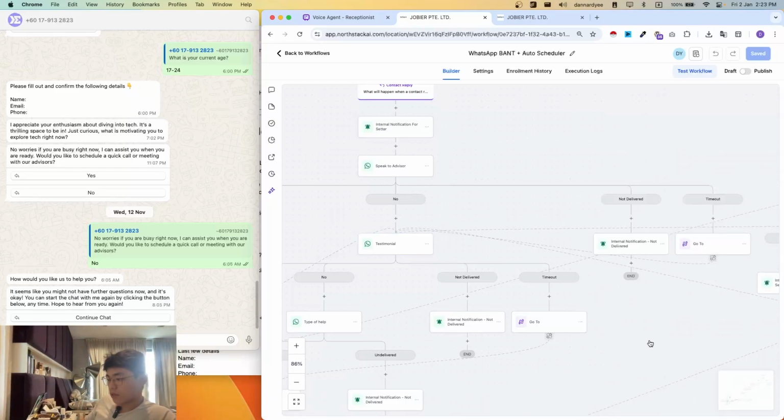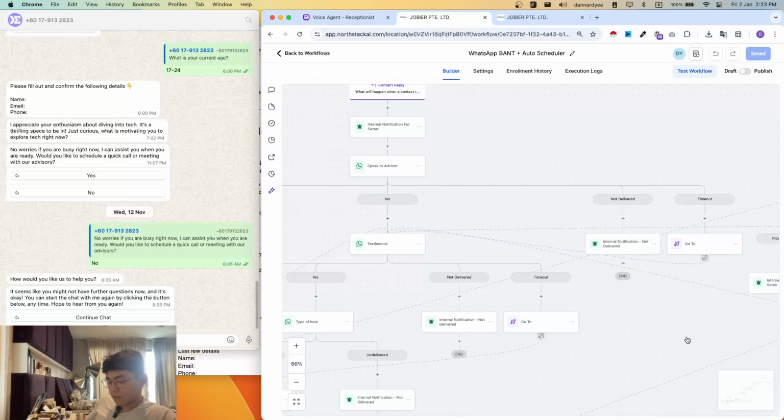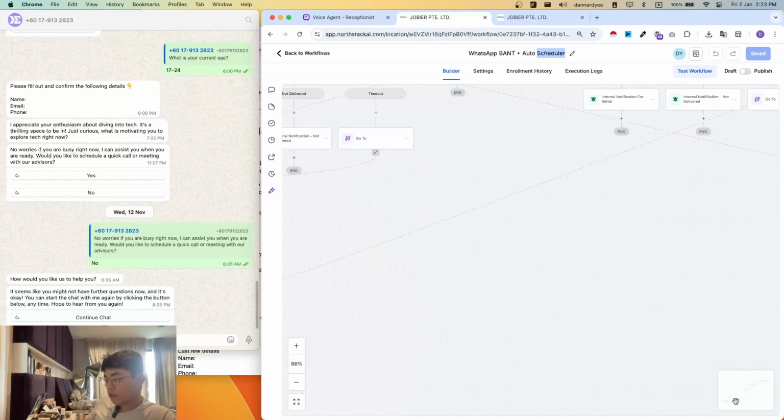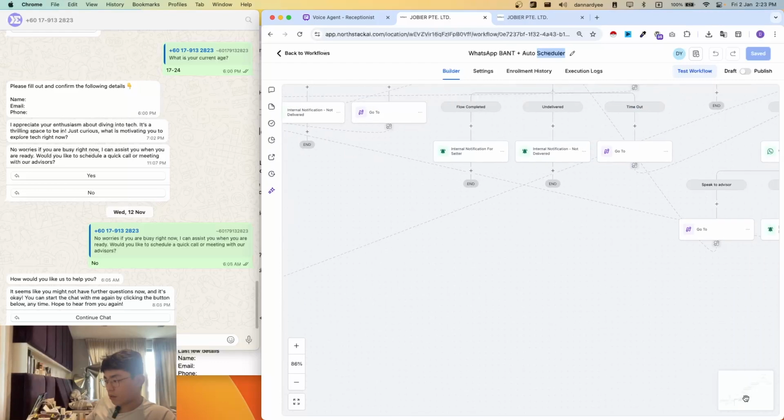Right, so it's here. So towards the very end, after 14 hours, which is actually since the start of the message, all the way here, it's almost 20 hours. So we give them time to reply, to refresh the service window. So after 14 hours, if they still didn't reply, we'll then go to this path here.